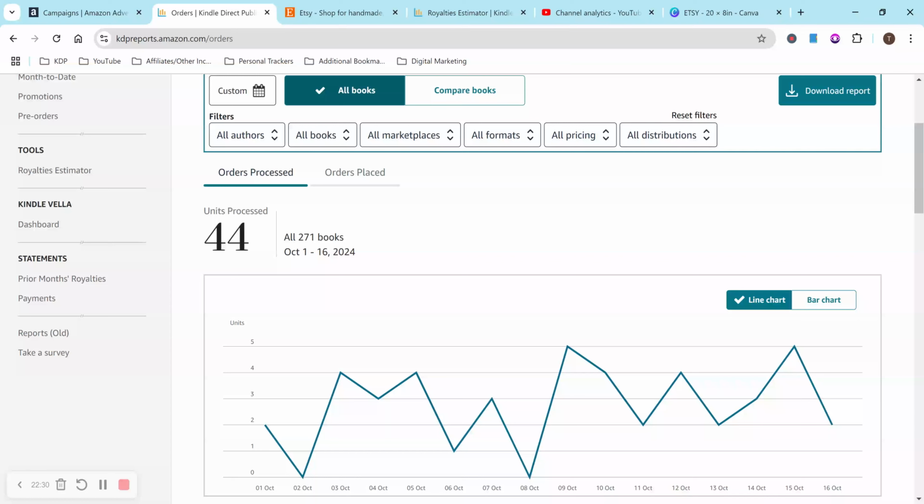A lot of the books that I have don't actually sell. A lot of them are from when I first started KDP, and I didn't really know what I was doing, so they're not always the best. I haven't published some of them, but I just wanted to show that the top 10 usually does make up the majority, so don't be worried if you don't have 200 or 300 or 400 books. You don't need that. Just do what you can do, and you can make sales off of one book.